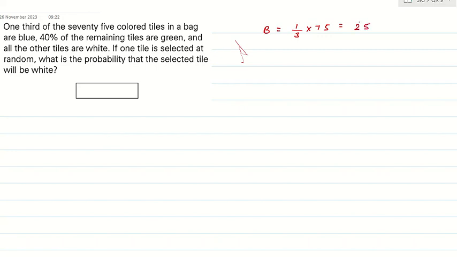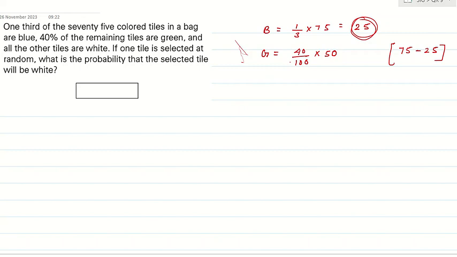25. How many greens are there? 40% of the remaining tiles. So how many tiles are left out? Out of 75 total, 25 are blue, which means the remaining is 50. So how many greens are there? 40% of the remaining 50. How much will you get? 20 are green tiles. Correct?